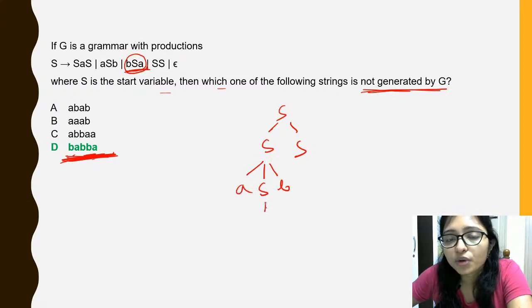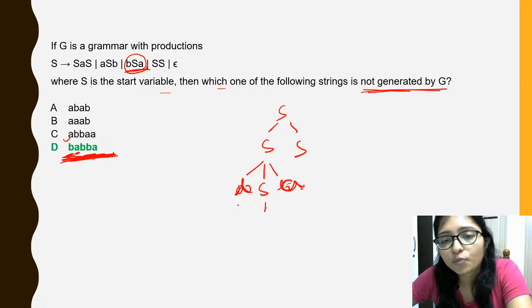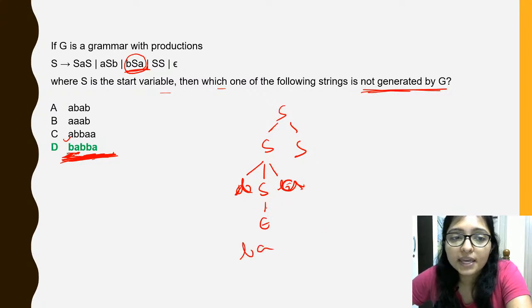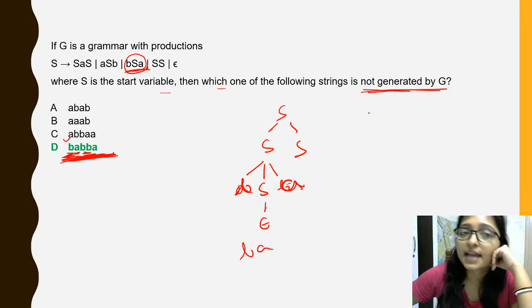So if you do here epsilon, if you do here A, can you after B, sorry, I am taking here B, BSA, BSA. So after B there is A required, so no problem, I am taking here epsilon, so BA is here. So BA done, but BB, how can you do BB? Is there any way you can do BB?